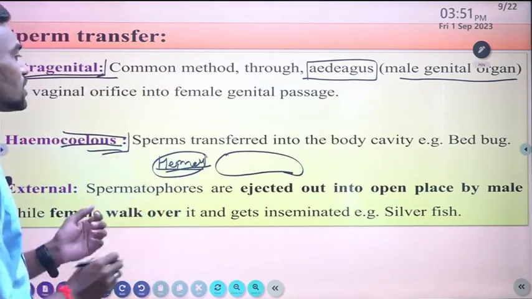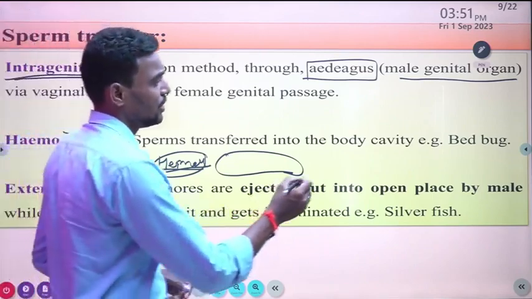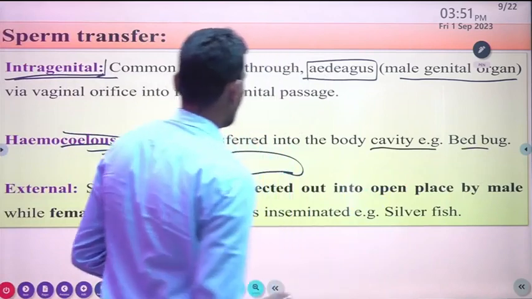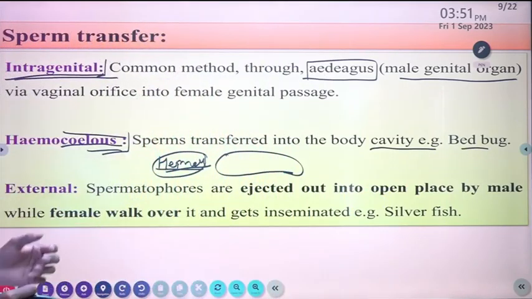So sperm are transferred only into the body cavity. The best example is the bedbug, in which this kind of sperm transfer takes place.